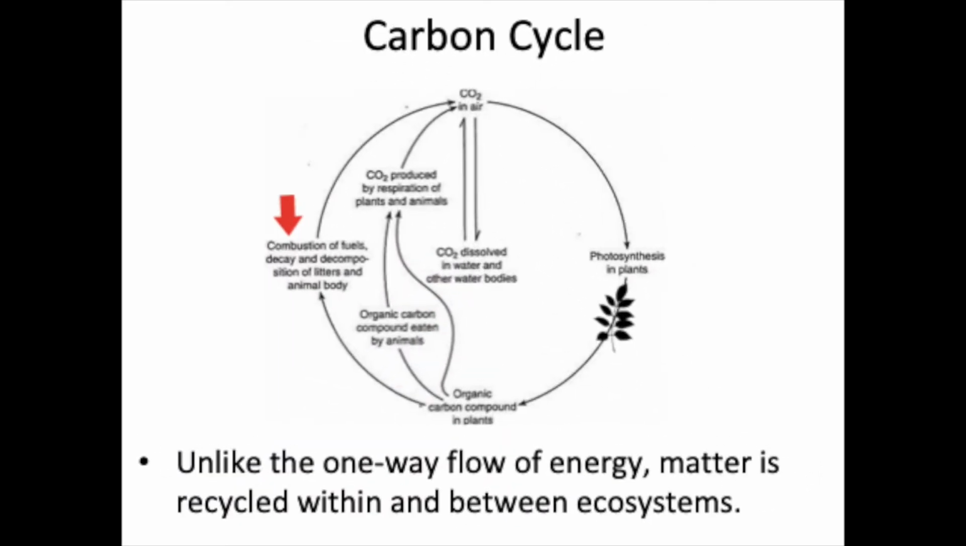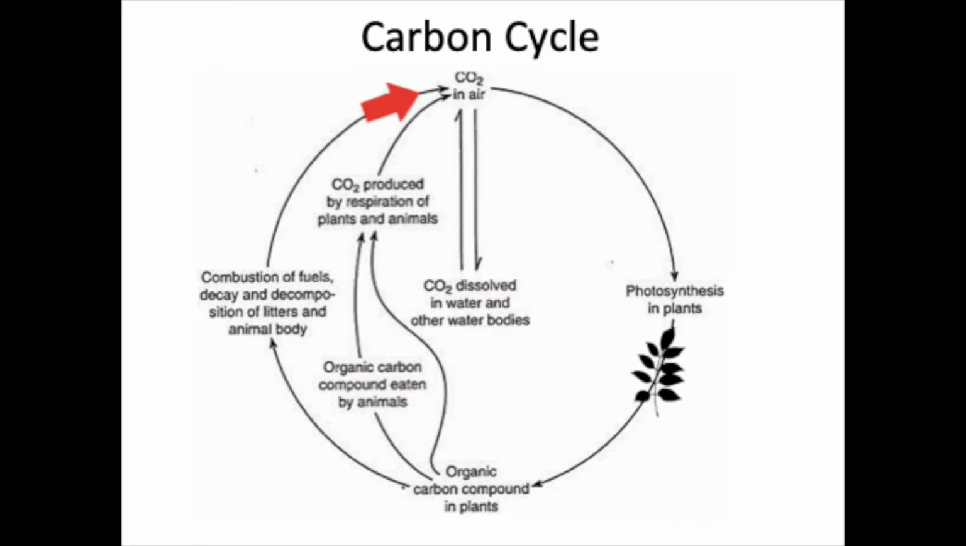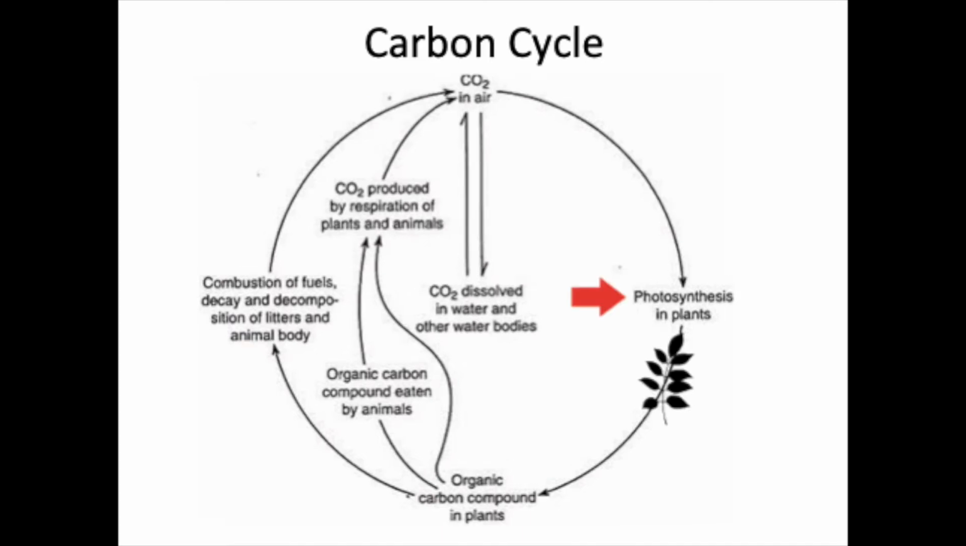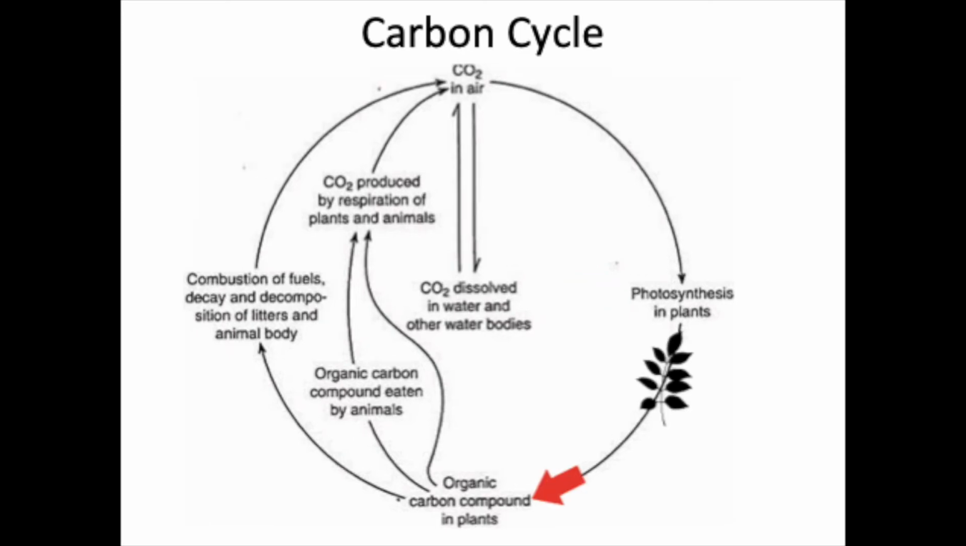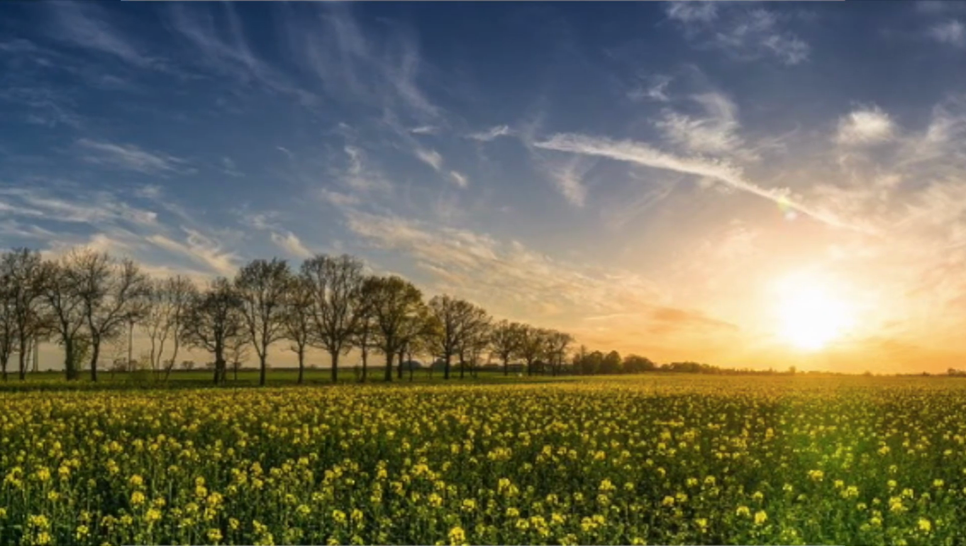Now we'll take a look at the carbon cycle. Unlike one-way flows of energy, matter is recycled within nature. If we take a look at the carbon cycle, CO2 is produced by respiration and also combustion of fuels. This adds to the content of CO2 in the atmosphere. Now, of course, photosynthesis by plants takes in the CO2 and makes sugars and carbon compounds within plants.